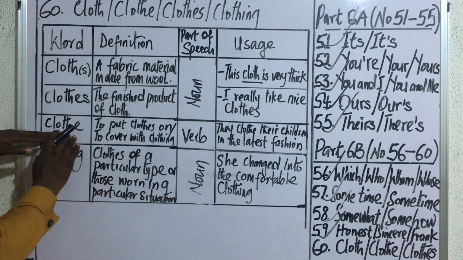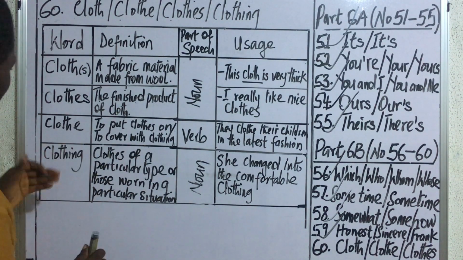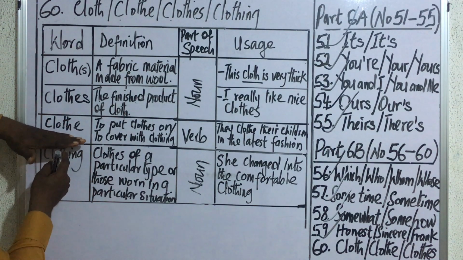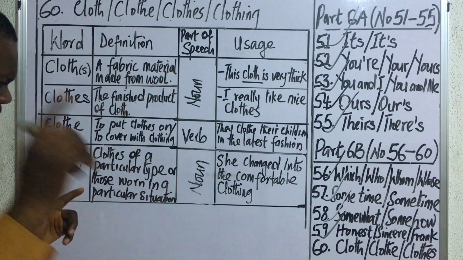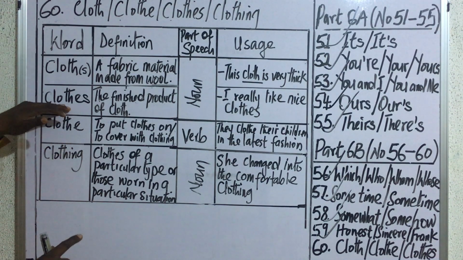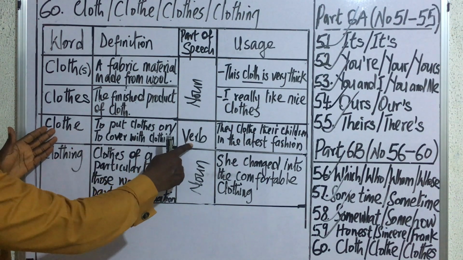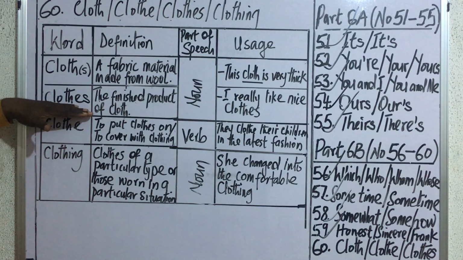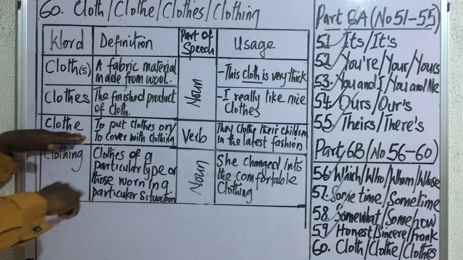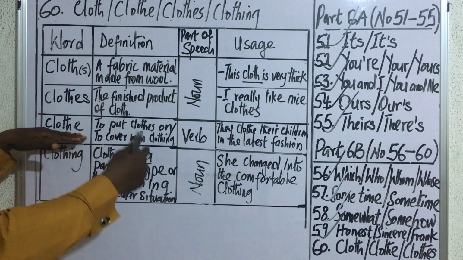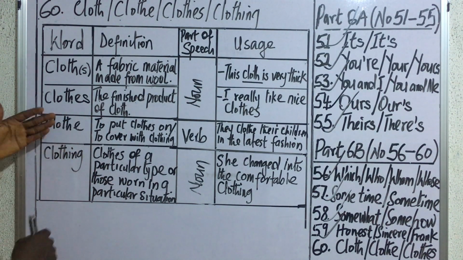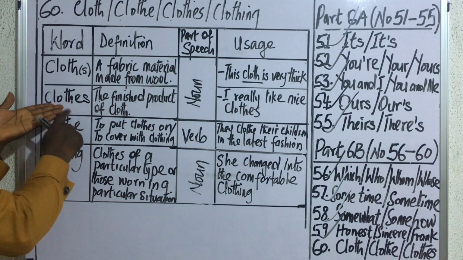Then the next word is clothe. Now you can see that this word looks very similar to clothes. It looks like the singular form. But take good note that this word is not the singular form of clothes. In other words, it is not a noun, it is a verb. So when this word is used in singular form, it ceases to be a noun, it automatically changes into a verb. So when you have clothe without s, then it's a verb. But when you have clothes with s, that one is a noun.